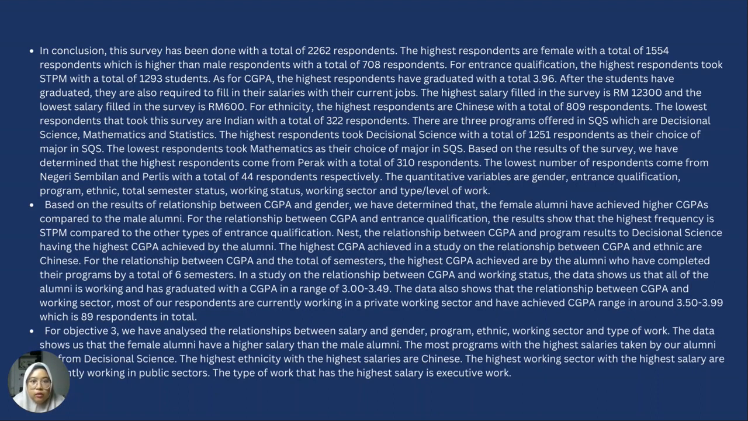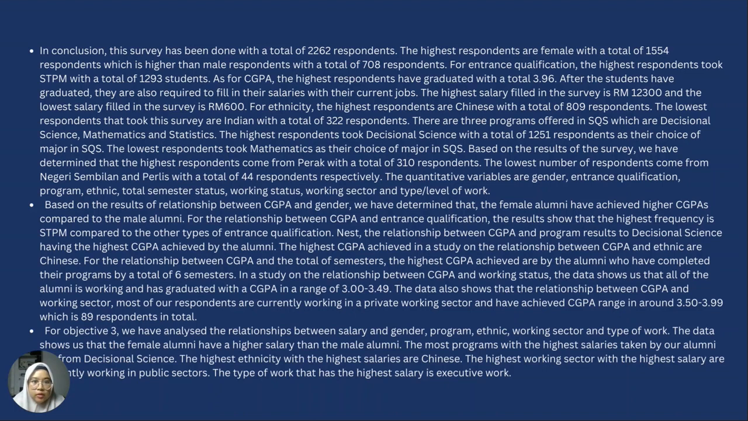Based on the results of the survey, we have determined that the highest respondents come from Perak with a total of 310 respondents. The lowest number of respondents come from Negeri Sembilan and Perlis with a total of 44 respondents respectively. The qualitative variables are gender, entrance qualification, program, ethnic, total semester, working status, working sector, and type or level of work. Based on the results of the relationship between CGPA and gender, we have determined that the female alumni have achieved higher CGPAs compared to the male alumni.